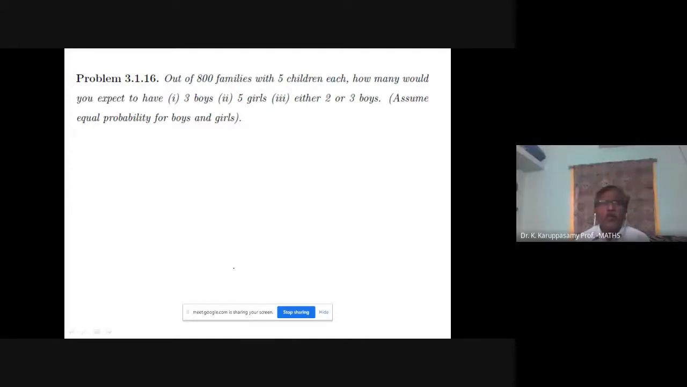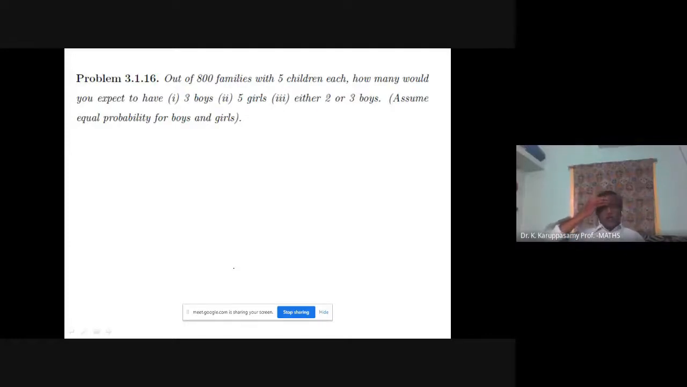How many would you expect to have 3 boys? Out of 800 families, what is the expected number of families having 3 boys? Similarly, expected number of families having 5 girls. All the children are girls, so there is no boy. Third category, either 2 or 3 boys. So the boys count is either 2 or 3.